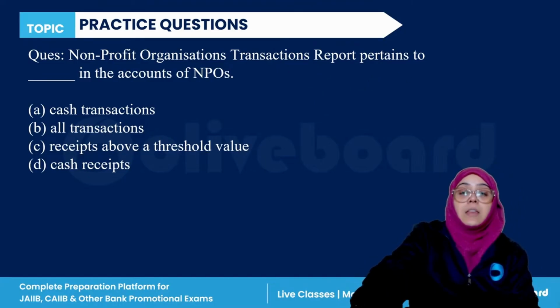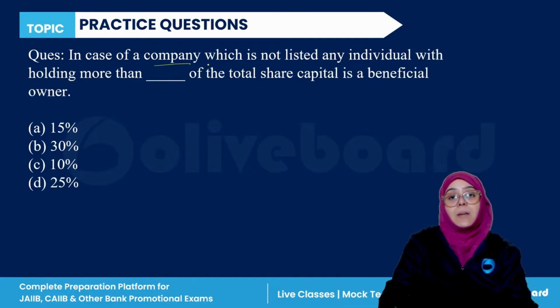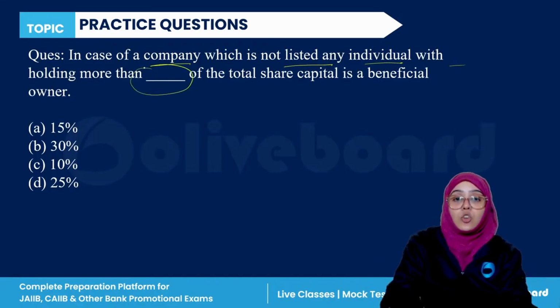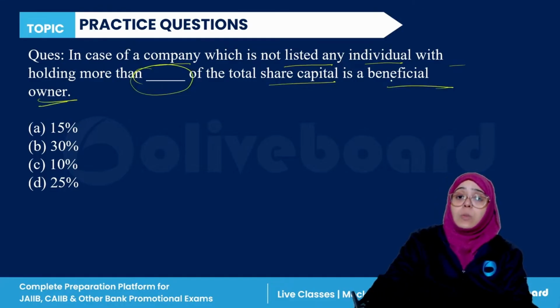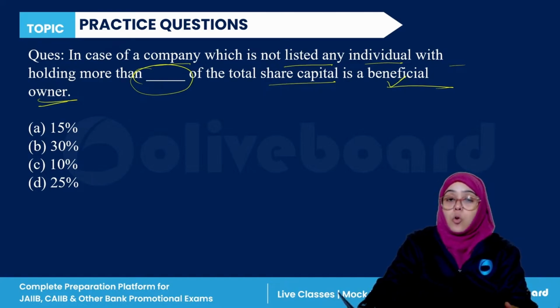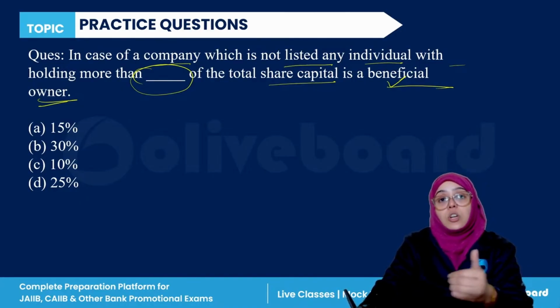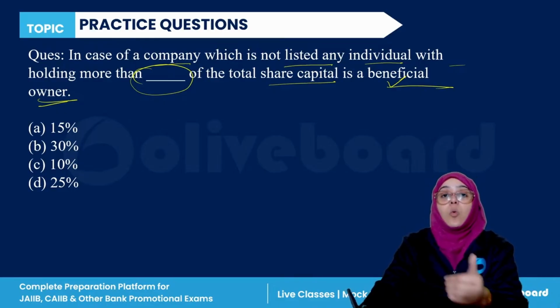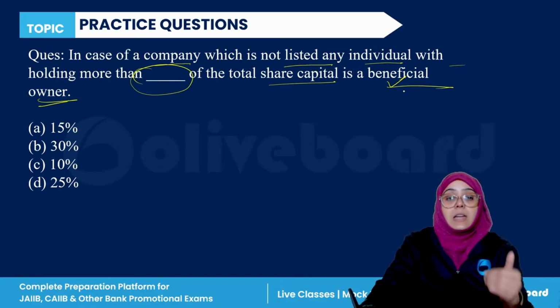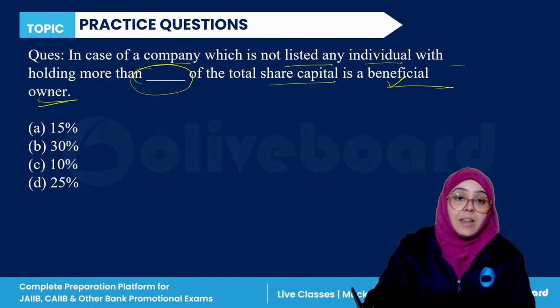Next question is, in case of a company which is not listed, any individual holding more than dash of the total share capital is a beneficial owner. So I have told you that beneficial owner KYC is also compulsory. So who is a beneficial owner? I have explained in detail. You have to tell me, if it is a company which is not listed, holding more than dash of the total share capital makes one a beneficial owner of that company: 15, 30, 10, or 25%.